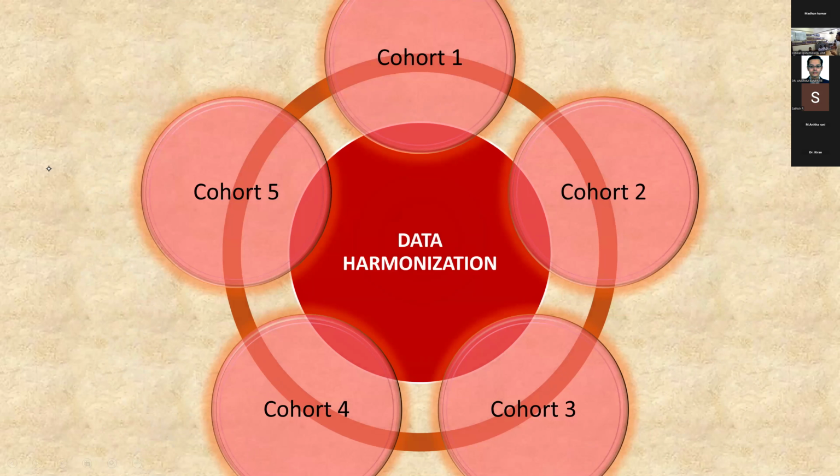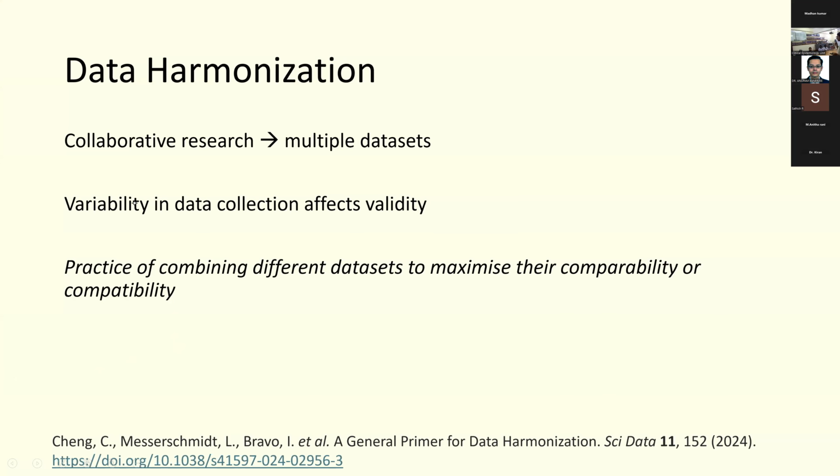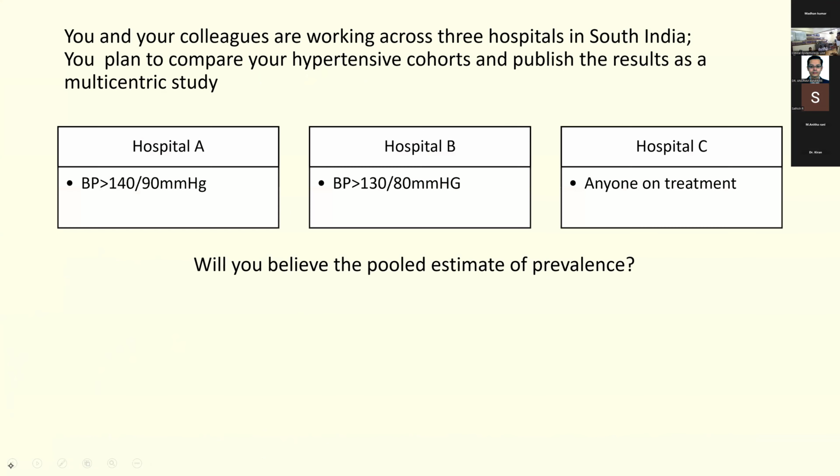If you look at it, all the 5 cohorts had different data. And to compare the results, they did a procedure called data harmonization. In modern research, we have a lot of collaborative research that results in multiple data sets. The variability in how each of the data sets is collected affects your validity. The practice of combining different data sets to maximize comparability and compatibility is called data harmonization.